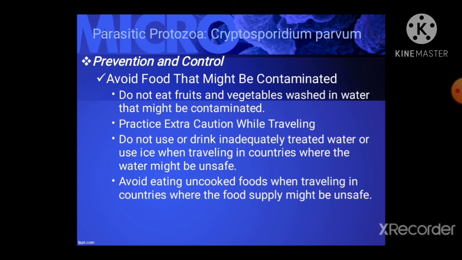Practice caution while traveling. Do not drink inadequately treated water or use ice when traveling in countries where the water might be unsafe. Avoid eating uncooked food when traveling in countries where the food supply might be unsafe.